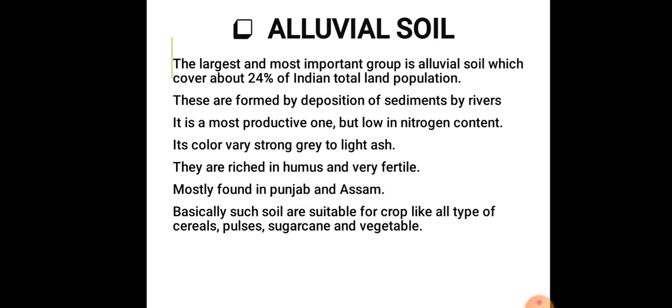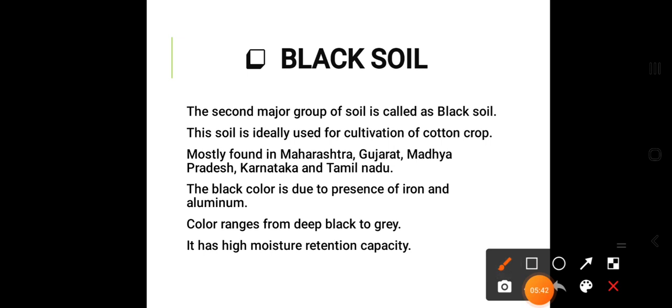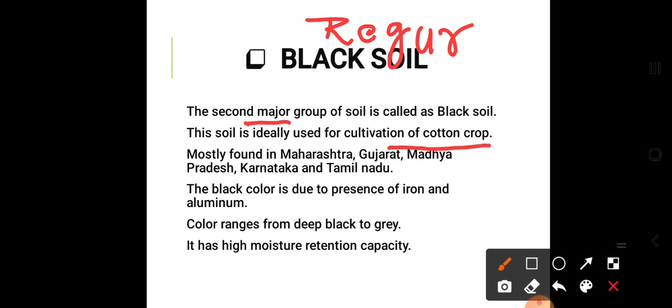Now the next type of soil, which is black soil. The black soil is also known as regur soil. It is the second major group of soils present in India. This soil is ideally used for the cultivation of the cotton crop, mostly found in Maharashtra, Gujarat, Madhya Pradesh, Karnataka and Tamil Nadu.